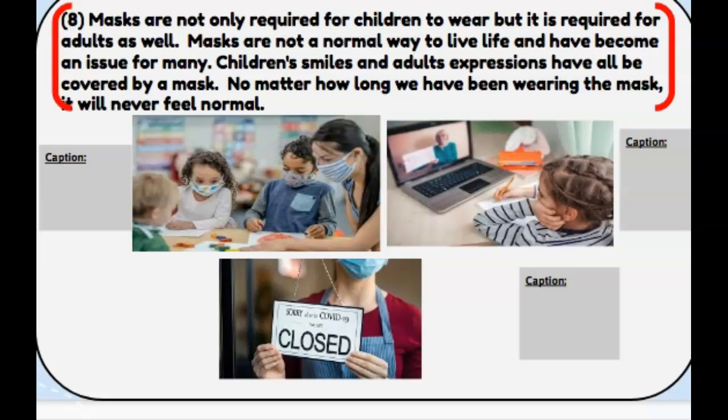Masks are not a normal way to live life and have become an issue for many. Children's smiles and adults' expressions have all been covered by masks. No matter how long we have been wearing the mask, it will never feel normal.